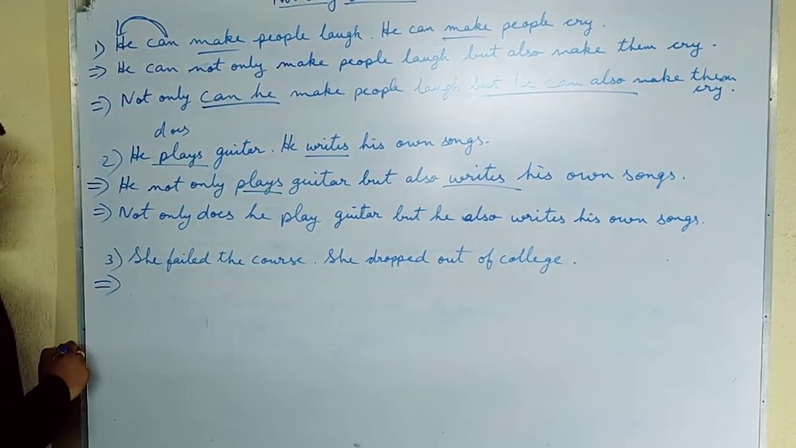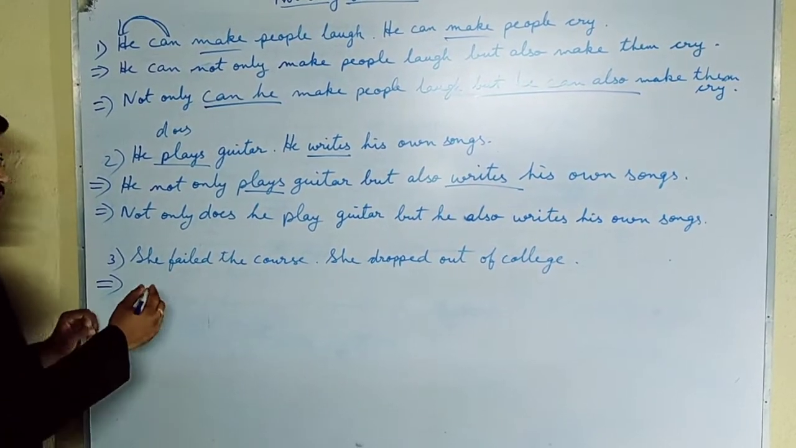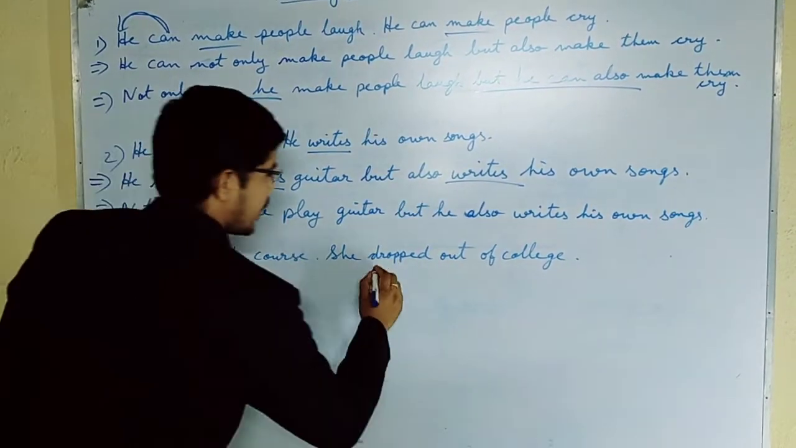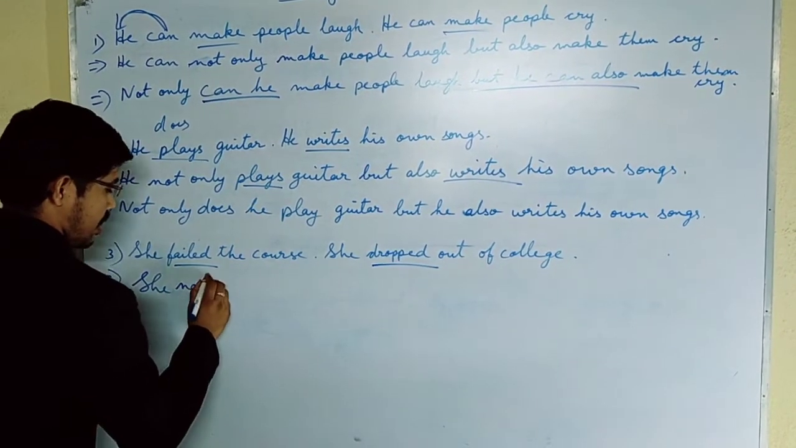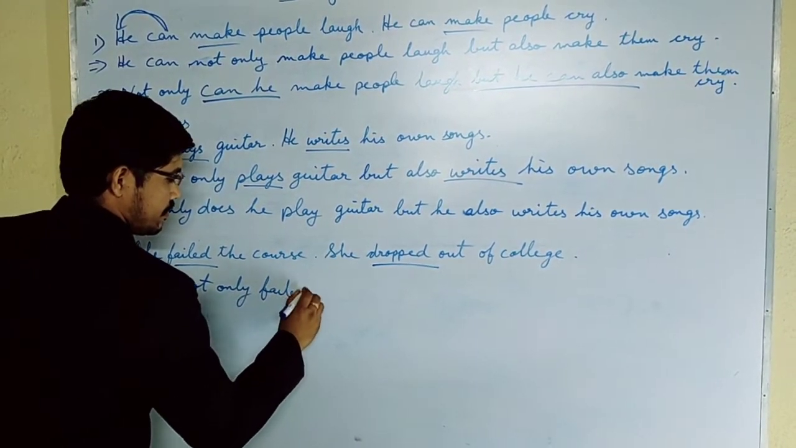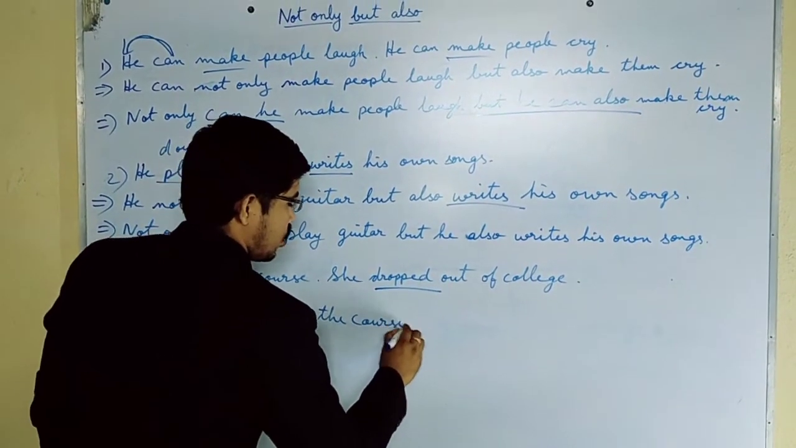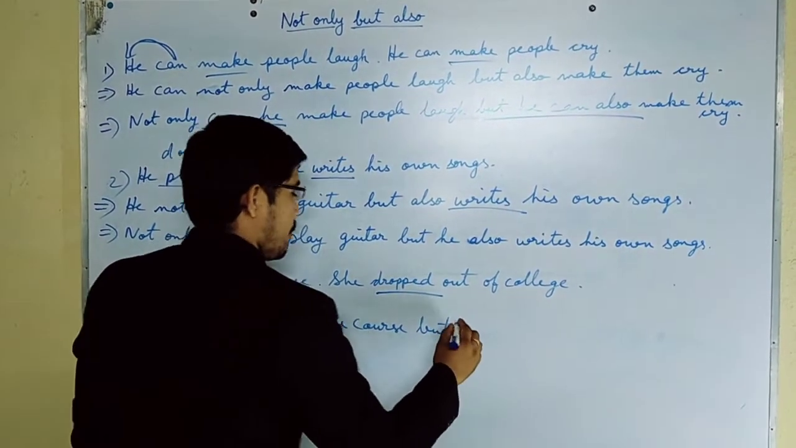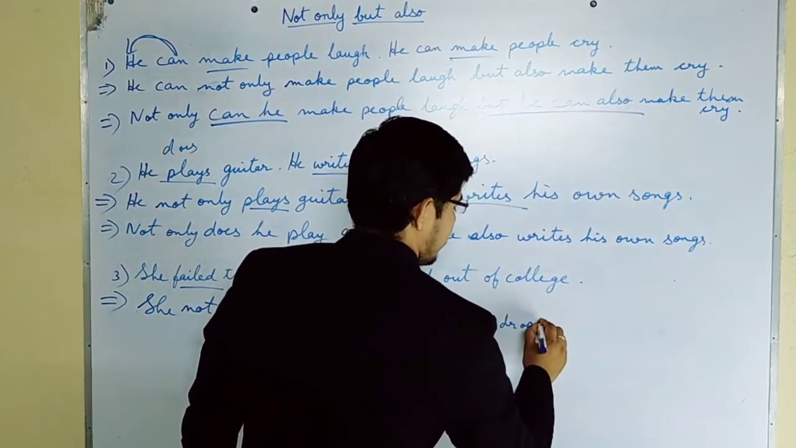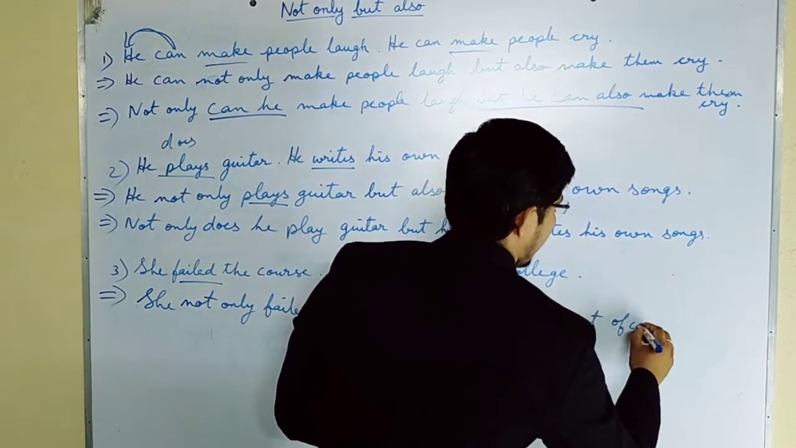Now this one, we'll write in both the ways. She, not only, because this is verb and here this is verb. She not only failed the course but also dropped out of college.